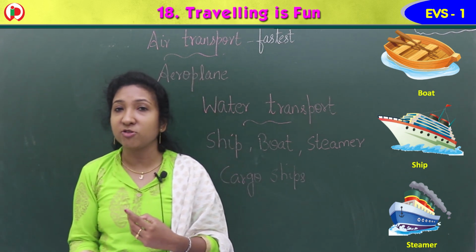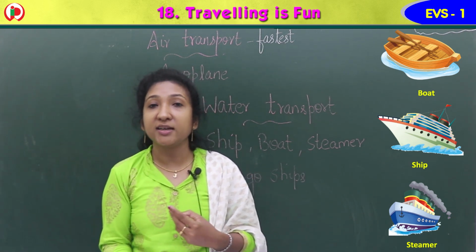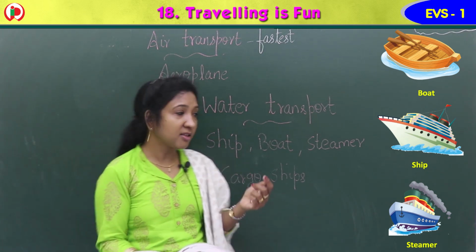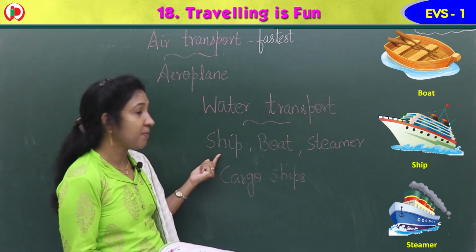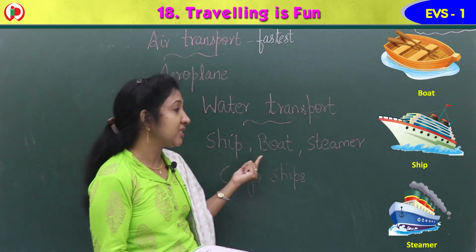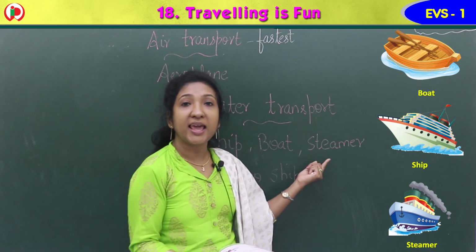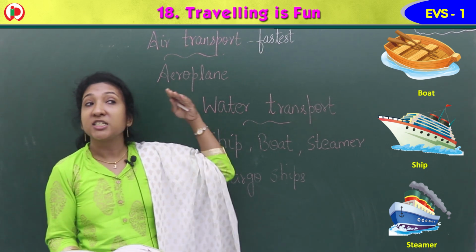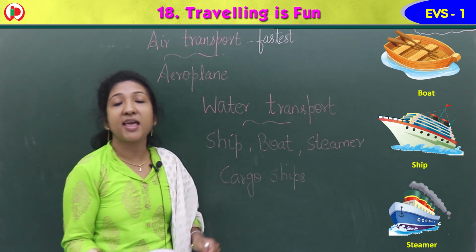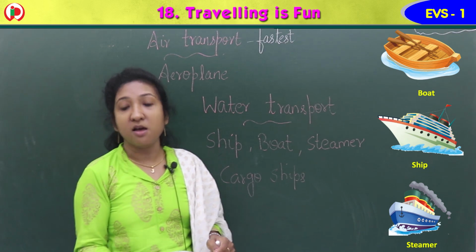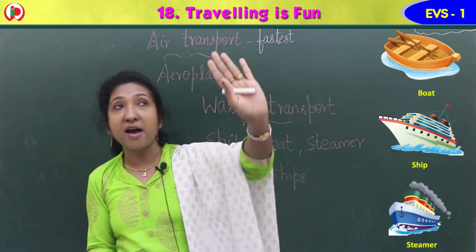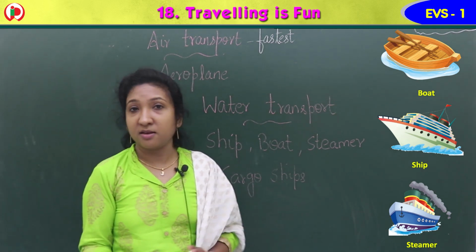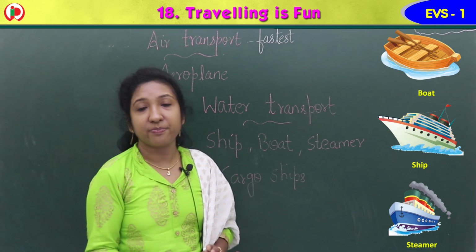So there are means of transport that travel in water. Example, ships, boats and steamers. See the spelling? SHIP, ship, BOAT, boat, STEAMER, steamer. These are water transport. Ships sail in the sea. They carry people and goods from one place to another, or to far away places.